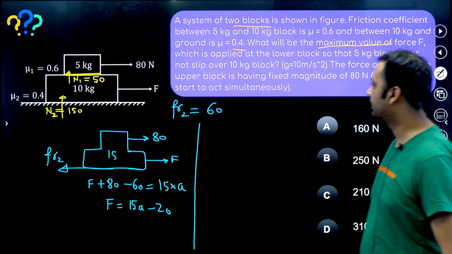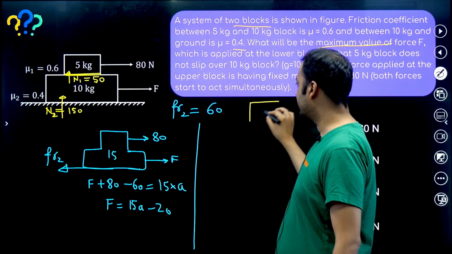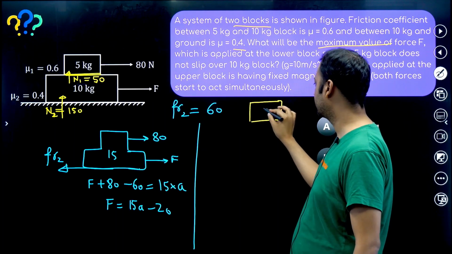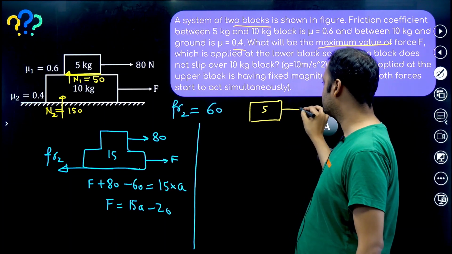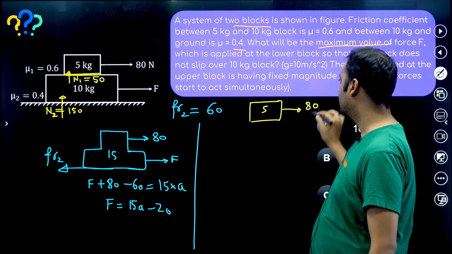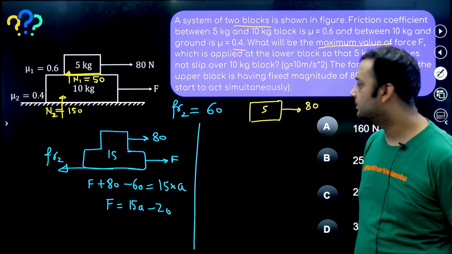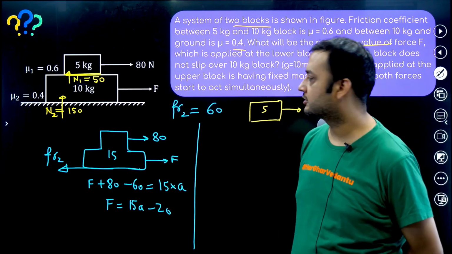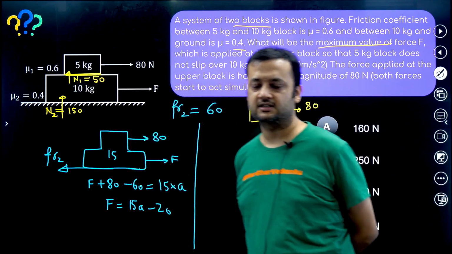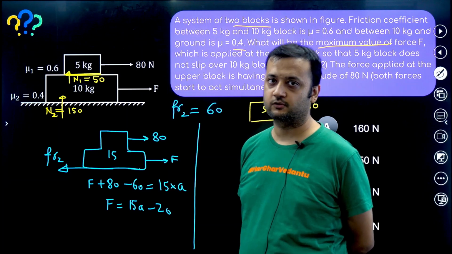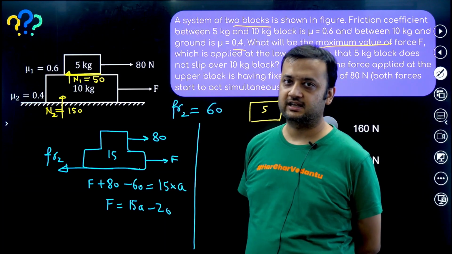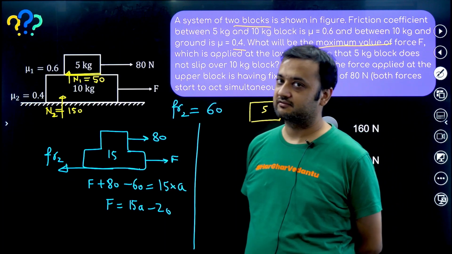Yellow color. Okay, so you can see that this is how the 5 kg looks. On the 5 kg, one force of 80 Newton is acting. Apart from this, there will be friction acting on the 5 kg because of the friction between the 5 and 10 kg. This is now an external force because we are just considering the 5 kg. That means this friction will become an external force.